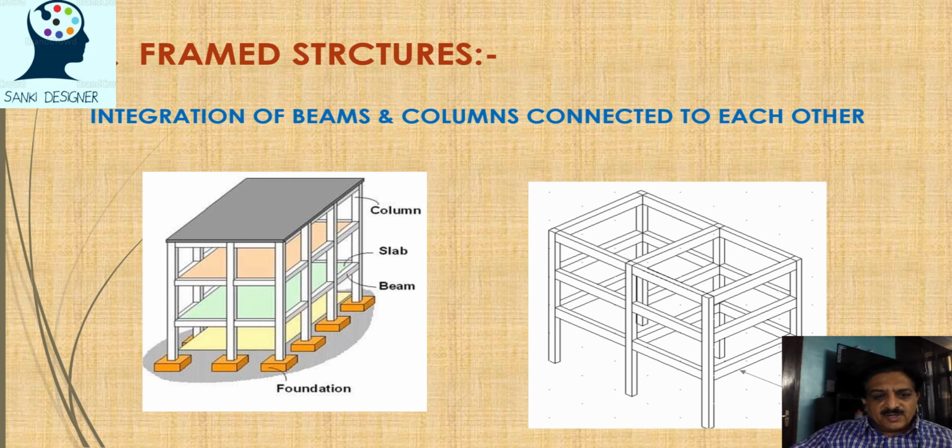You can see this frame structure is ultimately the same. It's a combination of grid, columns, beams and slabs, and loads are transferred like this. You can see this grid. So these joints are very important. We design them as rigid joints or whatever is required. Sometimes monolithic design, it depends on the design. You can see it here.